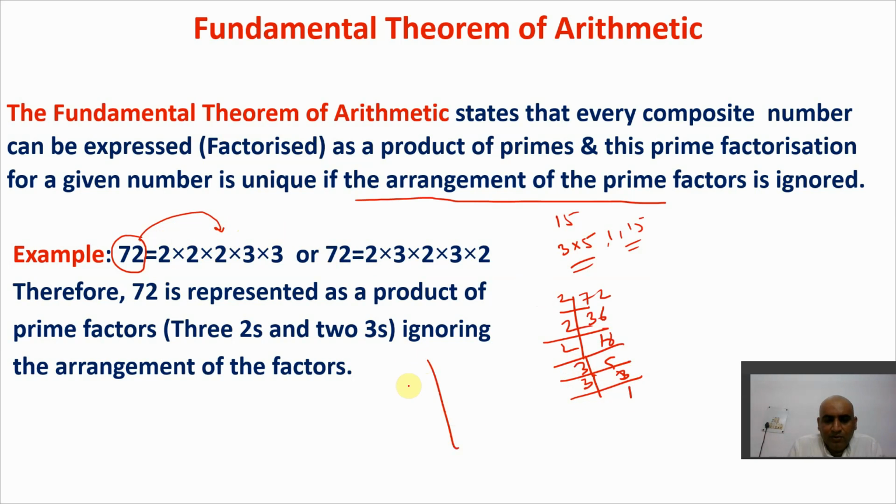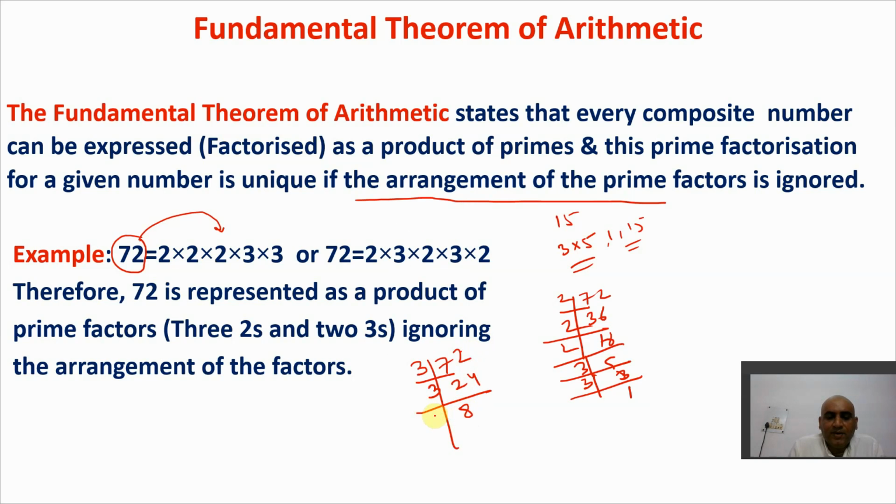Now I can also do it like this, 72. Why start from 2? Why not start from another prime number? Let's say I start from 3, because ultimately I have to divide it by any prime number, right? Because I'm looking for prime factors in prime factorization. So if I divide by 3 here, I'll get 24. Next 3, 3 8s are 24, so that is 8.